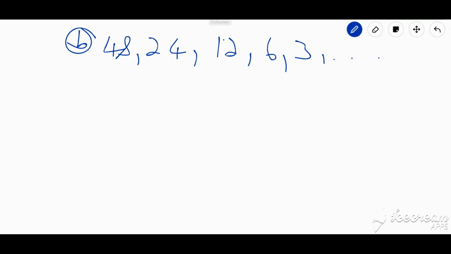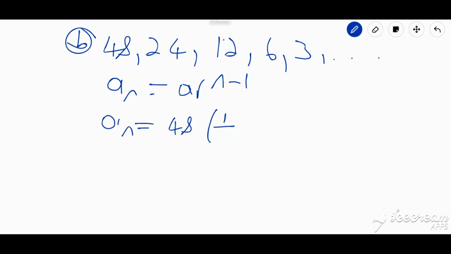So we can go right ahead and say that a_n equals a r to the n minus 1. My first term here, which is a, is 48. And of course, my common ratio here is a half, so I can go a half to the n minus 1.